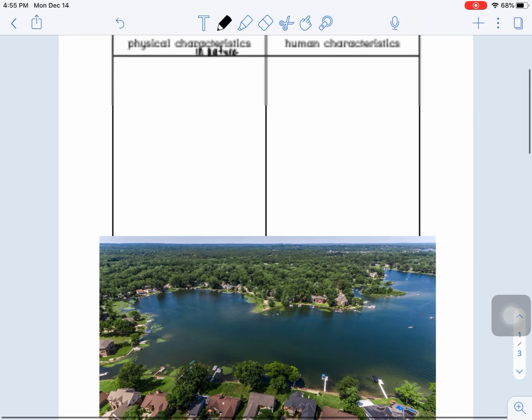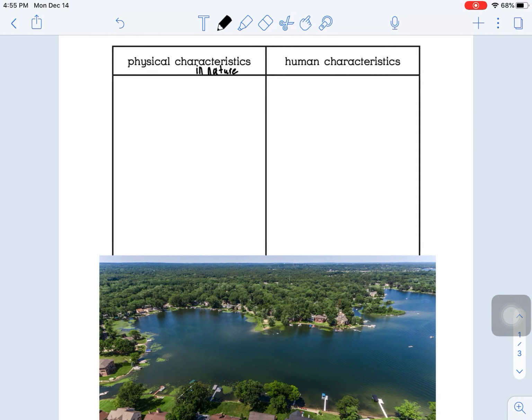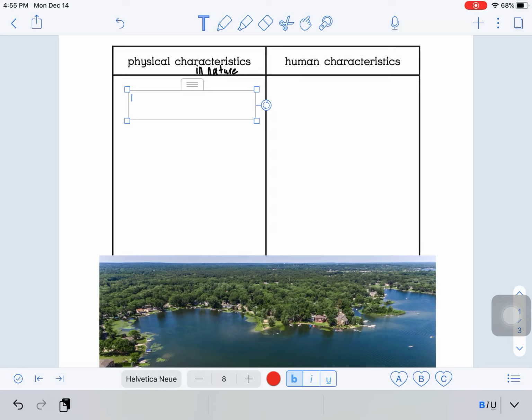All right, so let's go ahead and go over some of these together. Let's start with physical characteristics in nature. So if you're looking at this picture here, what is a physical characteristic from nature that you see? If you said a body of water, that would be one physical characteristic that we see in nature. What else do we see here?